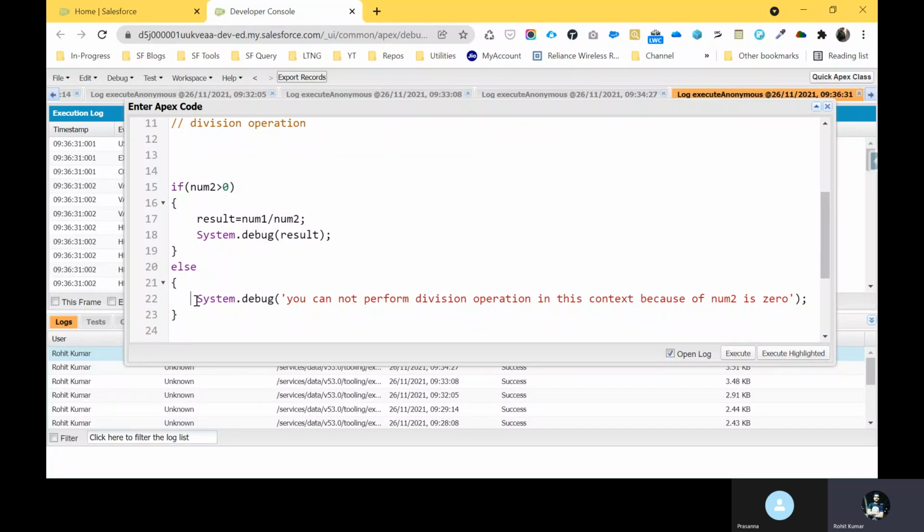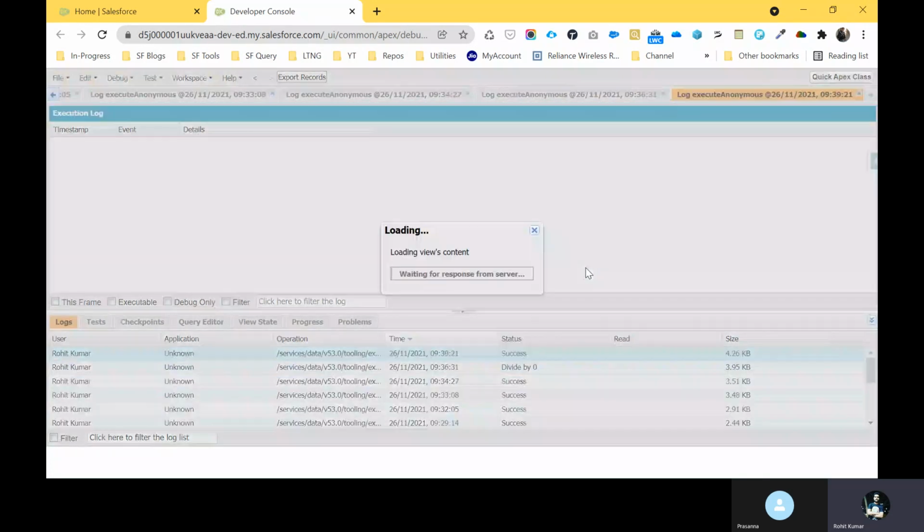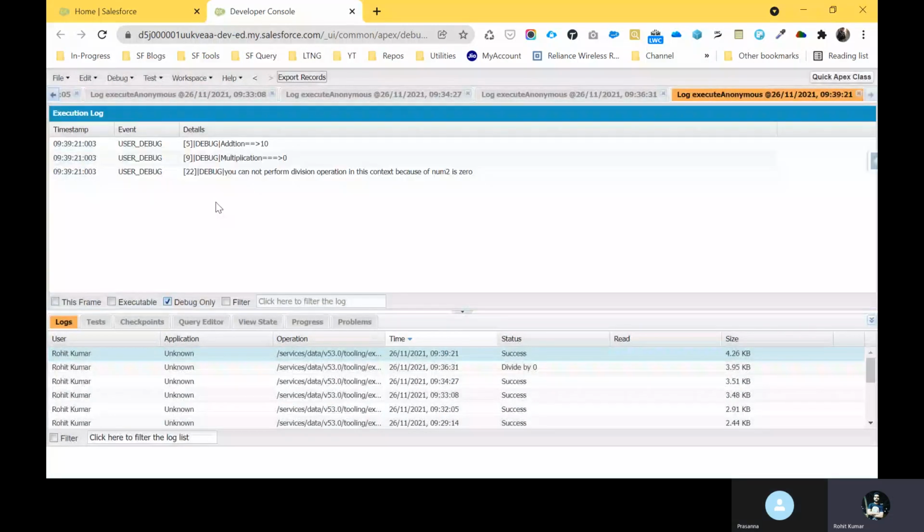You can print this warning with System.debug, and you can see the output with no error. Under the debug log you can see you cannot perform the division operation in this context because num2 is 0. Is this clear for you? Yes.